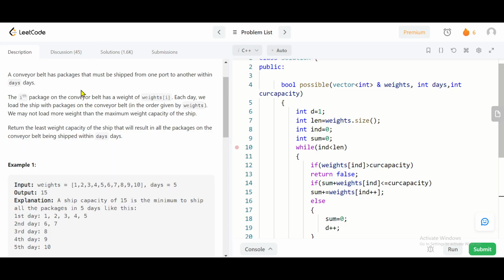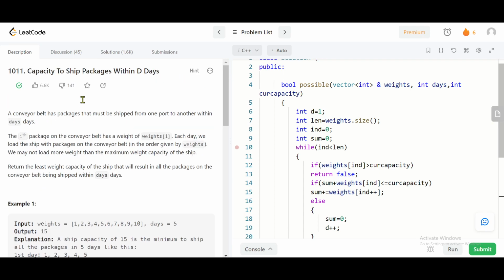Hello everyone, welcome back to another video, and in this video I'm going to solve the problem of the day from LeetCode, and its name is Capacity to Ship Packages Within D Days. I'll be explaining the question and its code in C++ language.